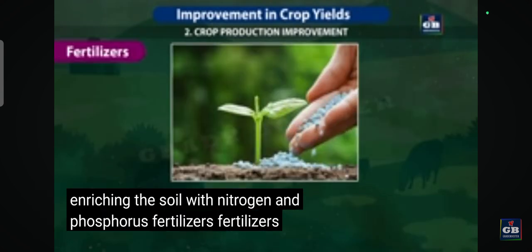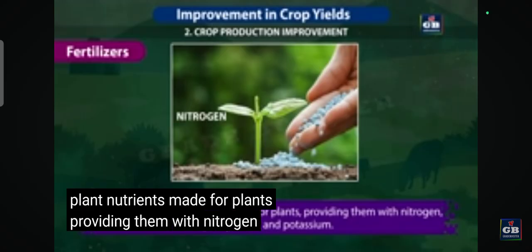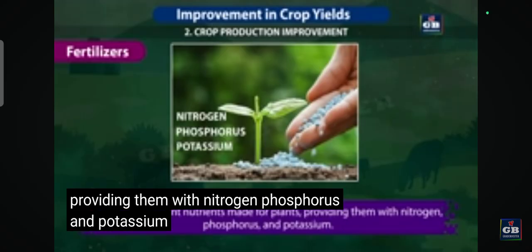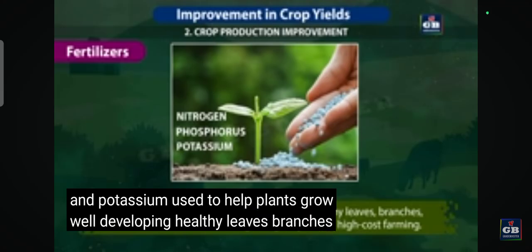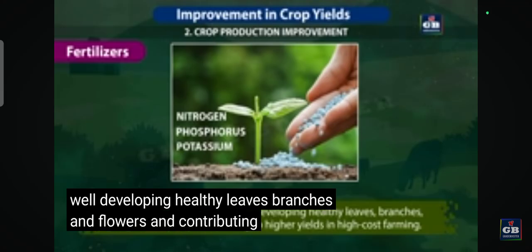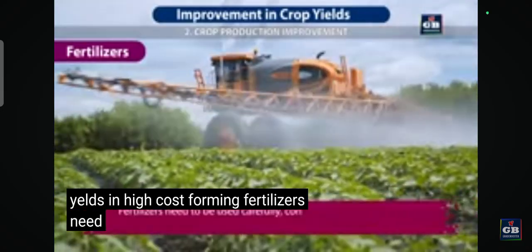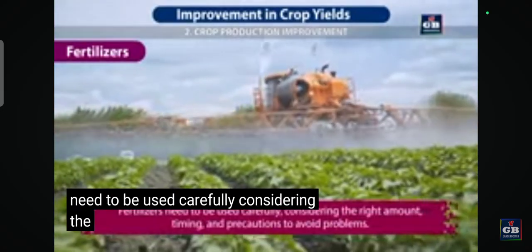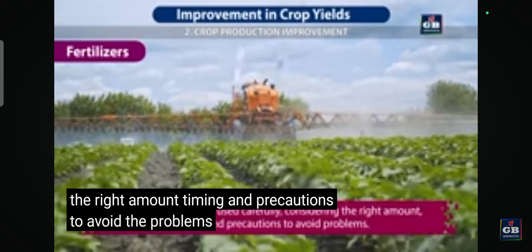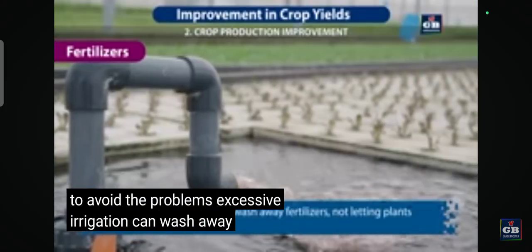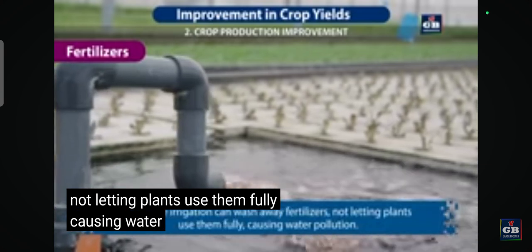Fertilizers. Fertilizers are plant nutrients made for plants, providing them with nitrogen, phosphorus, and potassium, used to help plants grow well, developing healthy leaves, branches, and flowers, and contributing to higher yields in high-cost farming. Fertilizers need to be used carefully, considering the right amount, timing, and precautions to avoid the problems. Excessive irrigation can wash away the fertilizers, not letting plants use them fully, causing water pollution.